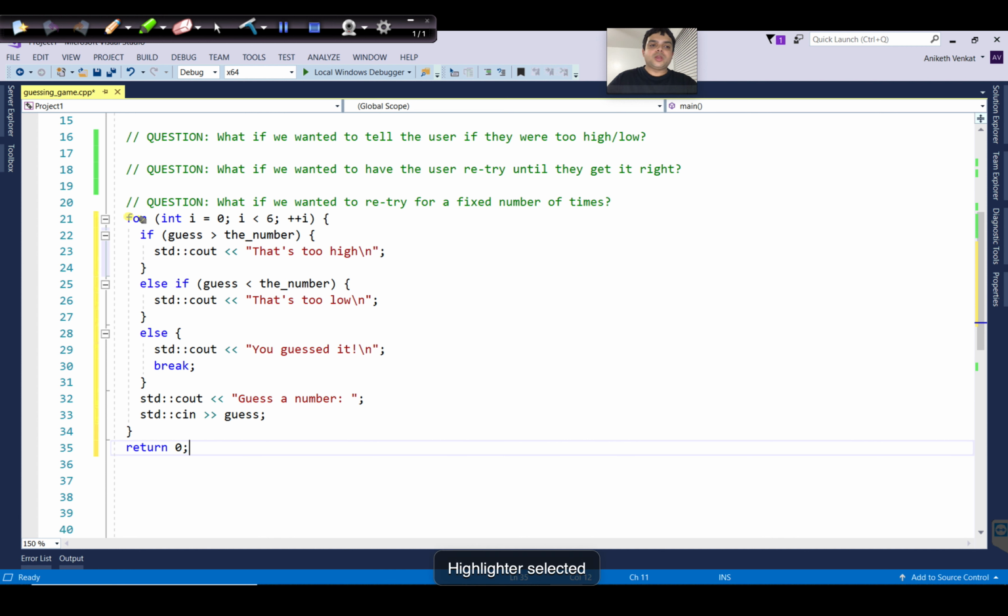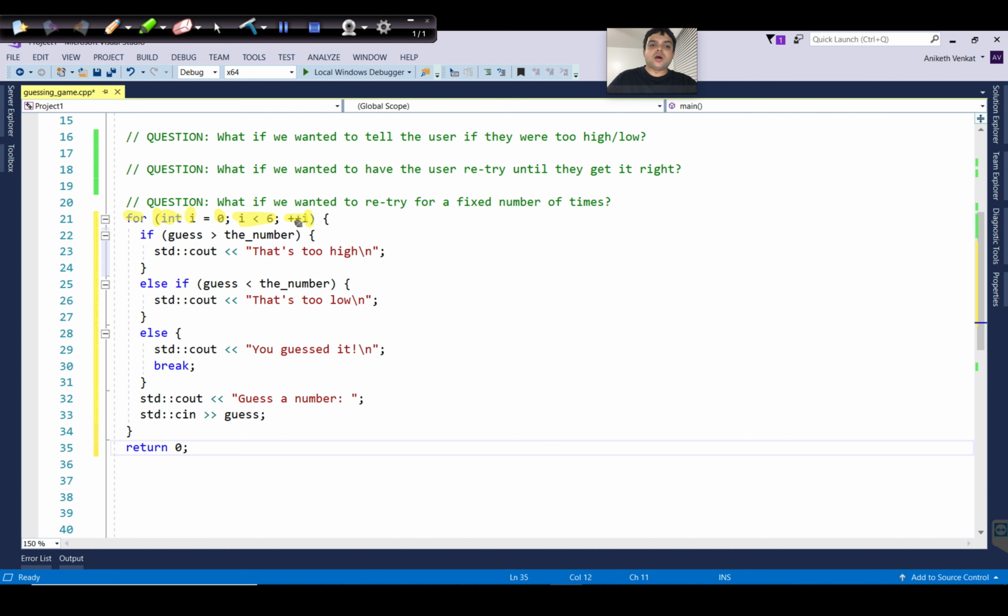A for loop begins with for, and within parentheses, we will declare a special variable. The variable here is I. It's initialized to 0. Its type is an integer. And then we will write a condition. The condition here checks whether I is less than 6. As long as I is less than 6, the loop will be executed. And once I is greater than or equal to 6, the loop exits.